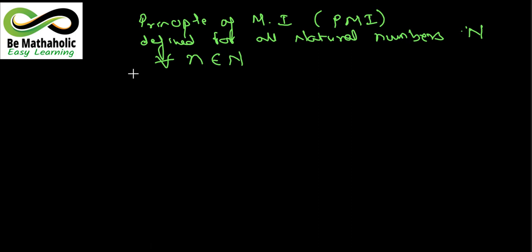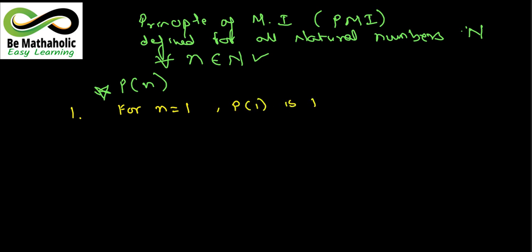Now the first rule is, whatever statement is given to you, at first you are going to depict that particular statement with P(n). Remember this: you are going to depict the statement with P bracket n. Here P stands for proposition, and small n denotes the nth term, where n belongs to the natural numbers. Now let's see what the statement of the principle says. The first says that for n equals 1,